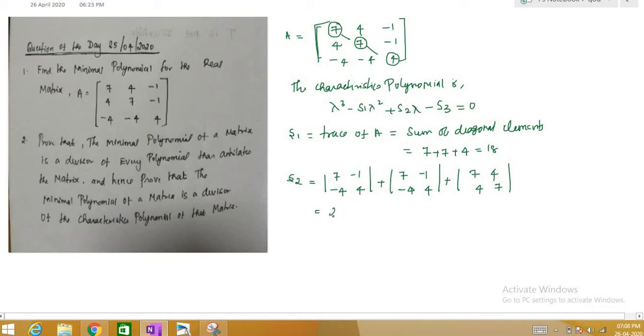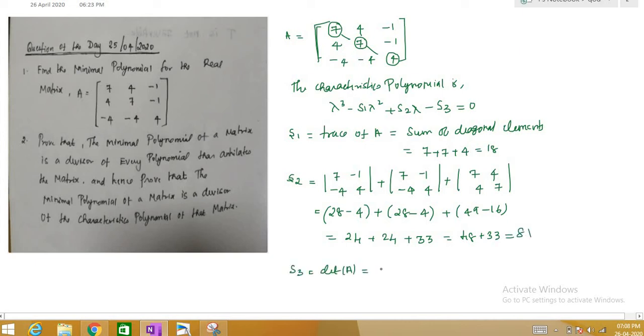So this is 28 minus, the minus will be there in the determinant. So minus 4 into minus 1 is plus 4, and this will be equal to 28 minus 4 again, and this is 49 minus 16. So this will be equal to 24 plus 24 plus 49 minus 16, which is 33. So this is 48 plus 33, which is equal to 81.